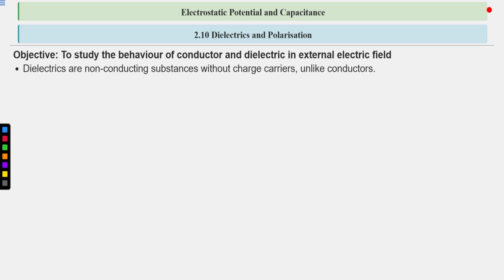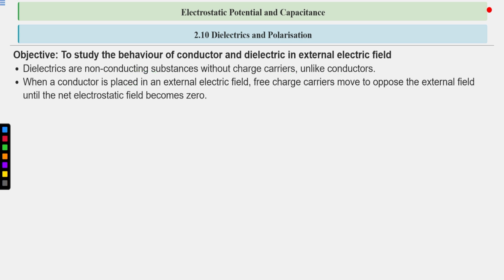So what are dielectrics? Dielectrics are non-conducting substances without charge carrier. Most of the conductors are metals. So conductors have free charges, mobile charges. In the case of metals, those mobile charges are electrons, and in the case of electrolytic solutions, the charge carriers are ions, positive and negative ions. So dielectrics are non-conducting without charge carrier. In dielectrics, there are no free charges, unlike conductors.